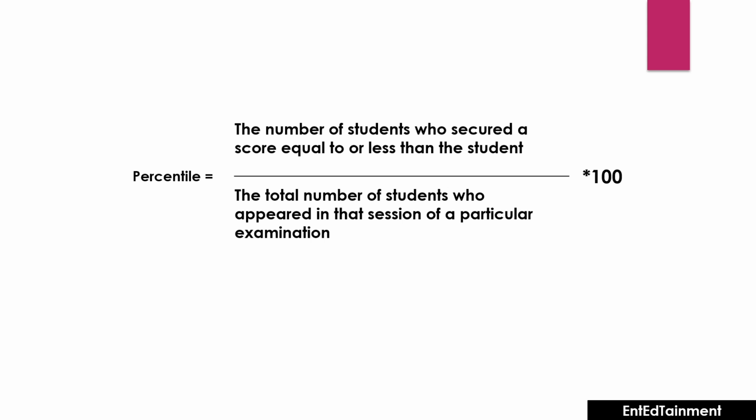So this is a clear competition. They are comparing the skill of the candidates who have appeared for the examination, and they are clearly comparing the students' ability.